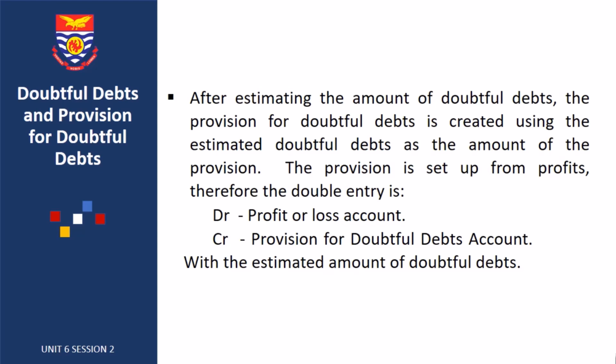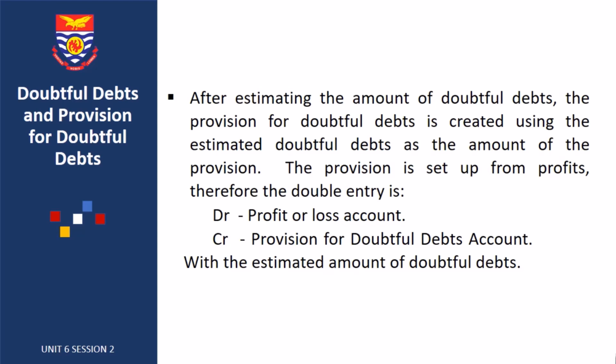Note that in applying this percentage, all bad debts should have been written off. This means that the debtors figure should be reduced by the amount of bad debts. Also, if some debtors are known to be experiencing some financial problems which may affect the collectibility of their debt, then such debtors are included in the doubtful debts estimation. After estimating the amount of doubtful debts, the provision for doubtful debt is created using the estimated doubtful debt as the amount of the provision.